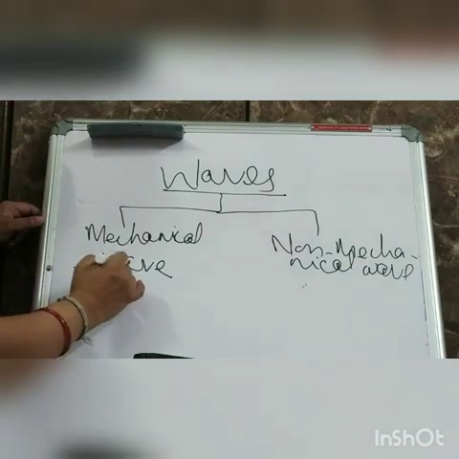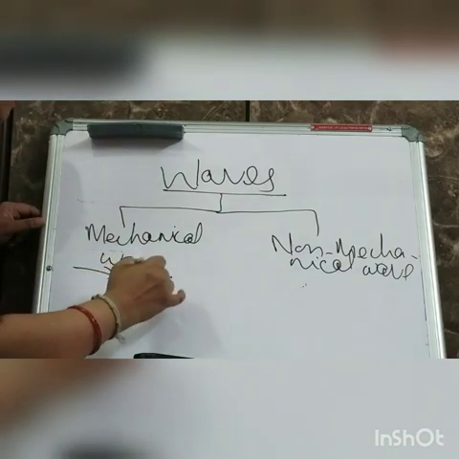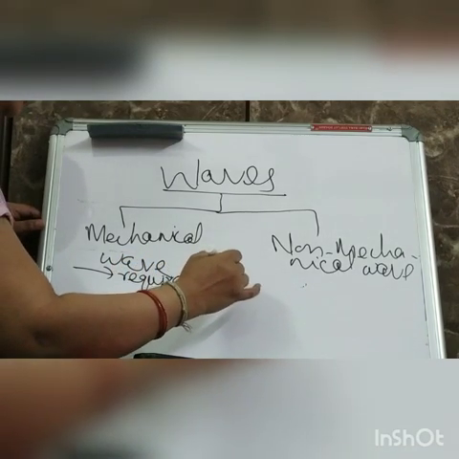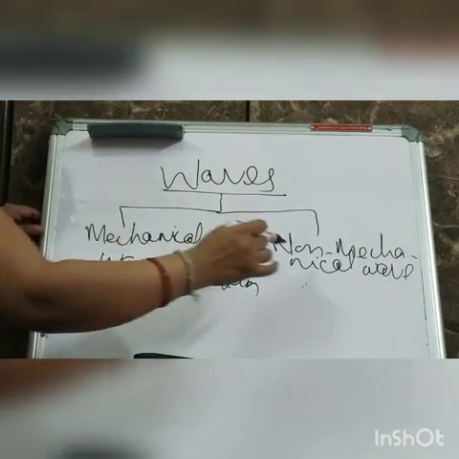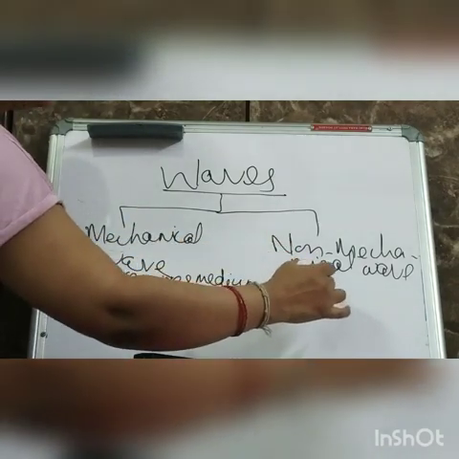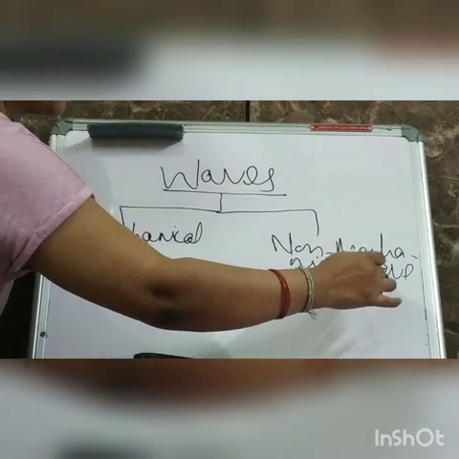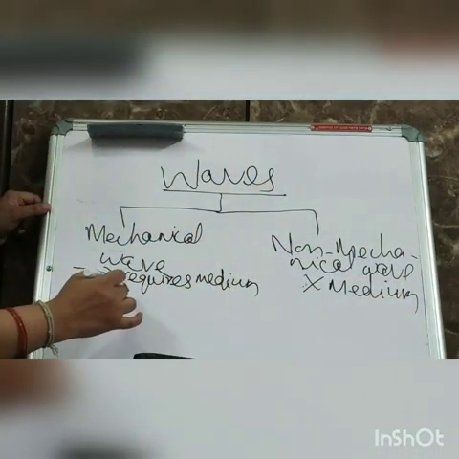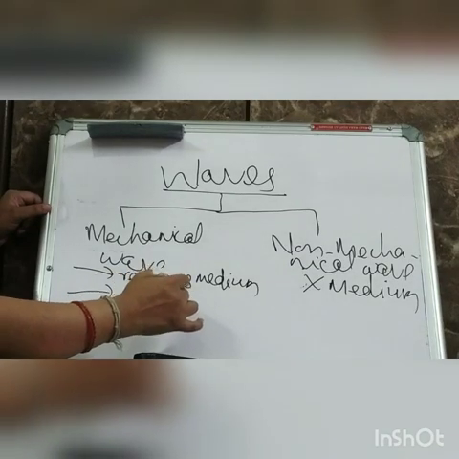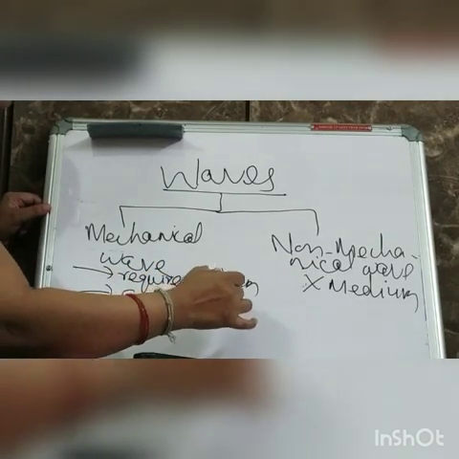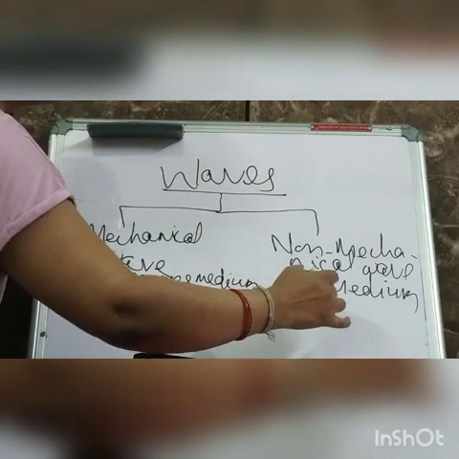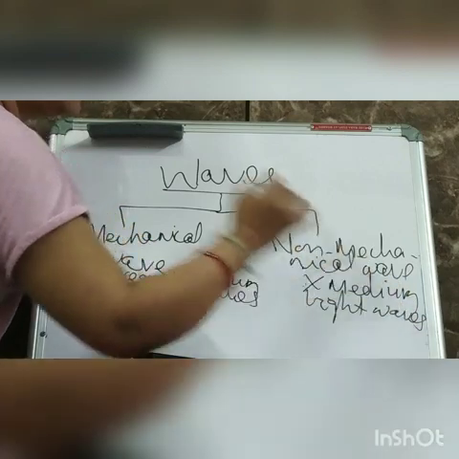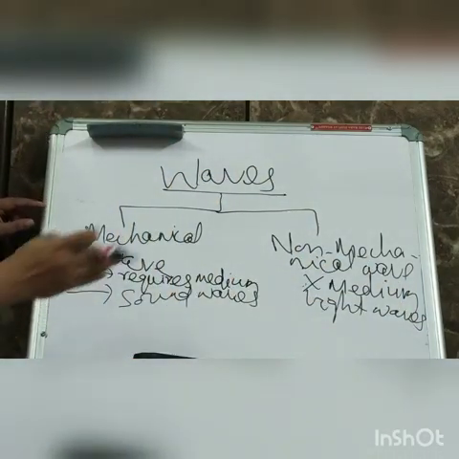A mechanical wave requires a medium. Medium has to be there for the transmission of this type of wave. For a non-mechanical wave, no medium is required. Example of mechanical wave: sound waves. Example of non-mechanical: light waves, electromagnetic waves, especially electromagnetic waves, which do not require a medium.